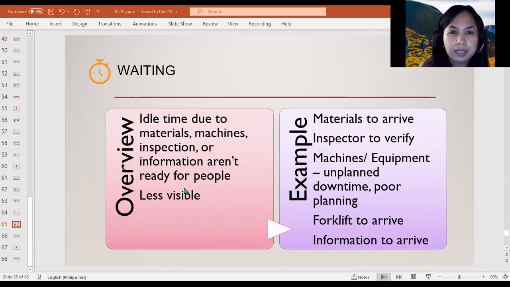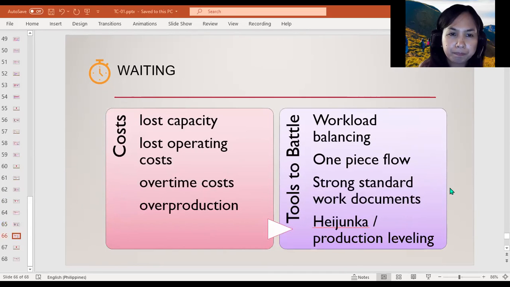This waste of waiting often directly relates to lost capacity. And then we also have lost operating costs and overtime costs, since even though our people are forced to wait from time to time, there's still a mad dash at the end of the period to get the work out of the door, which often means mandatory overtime. And then we can also consider that waiting decreases our ability to be flexible to changing customer needs.